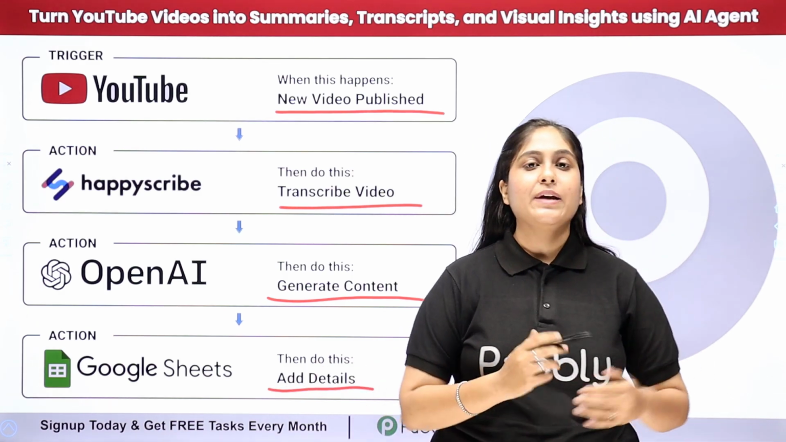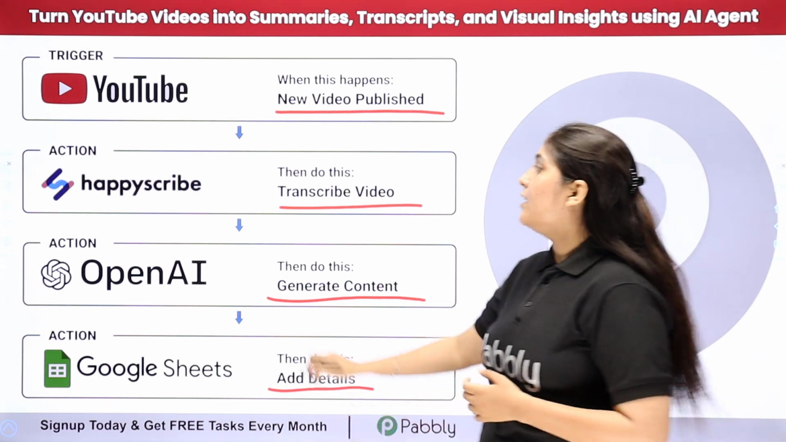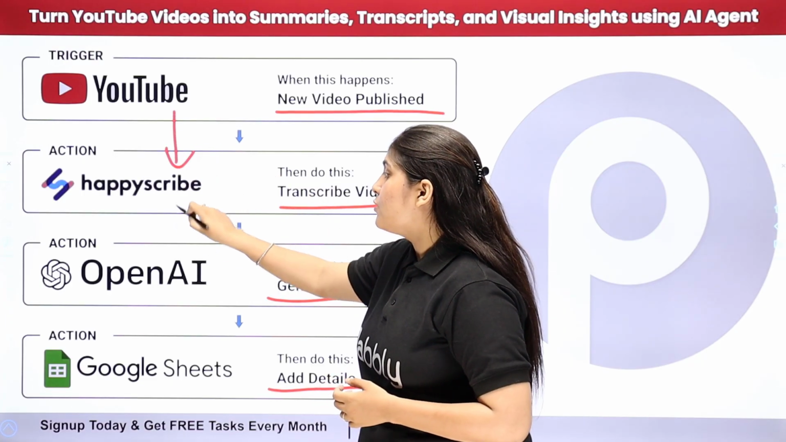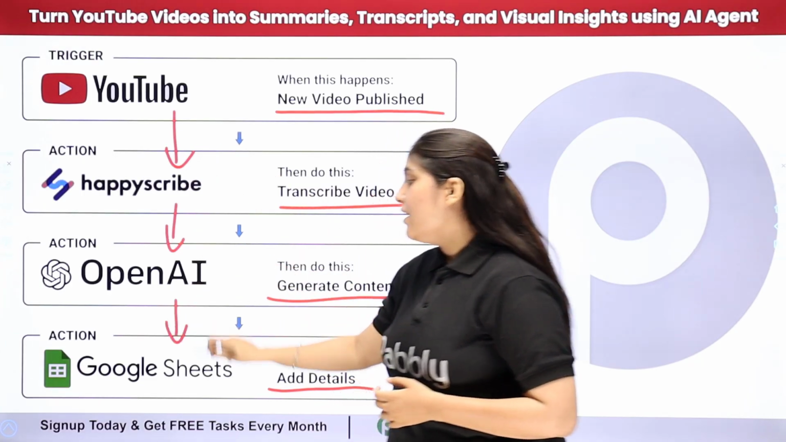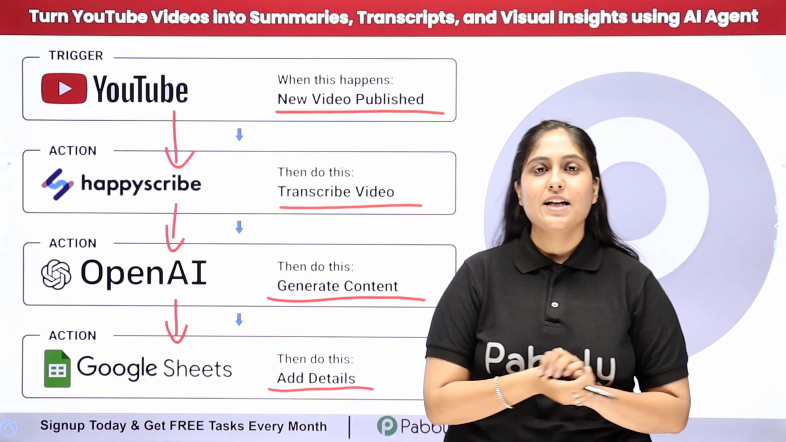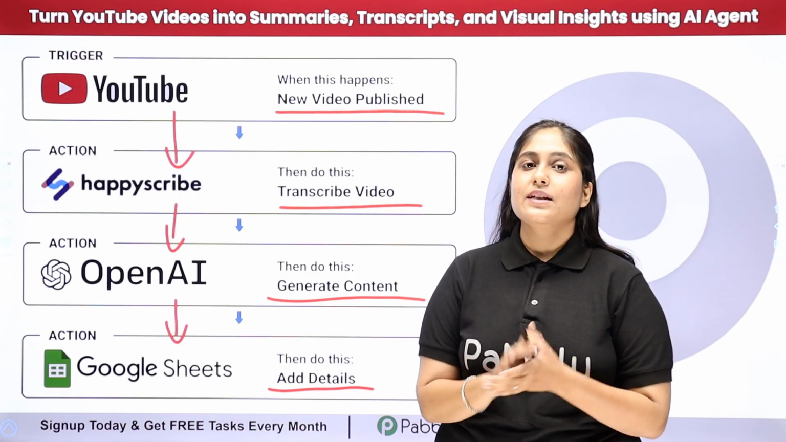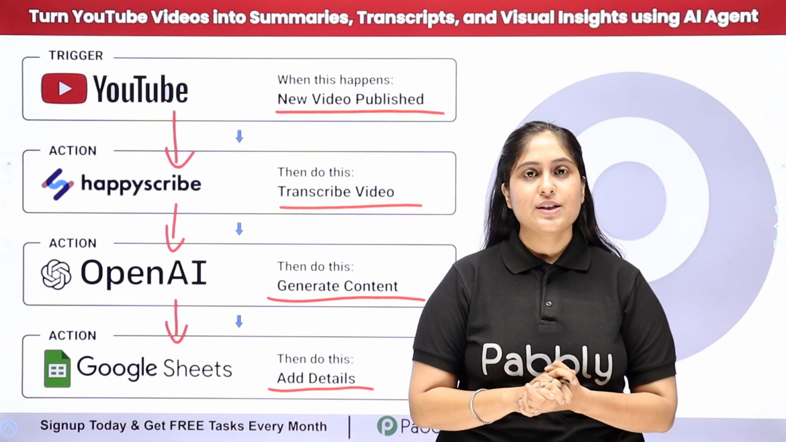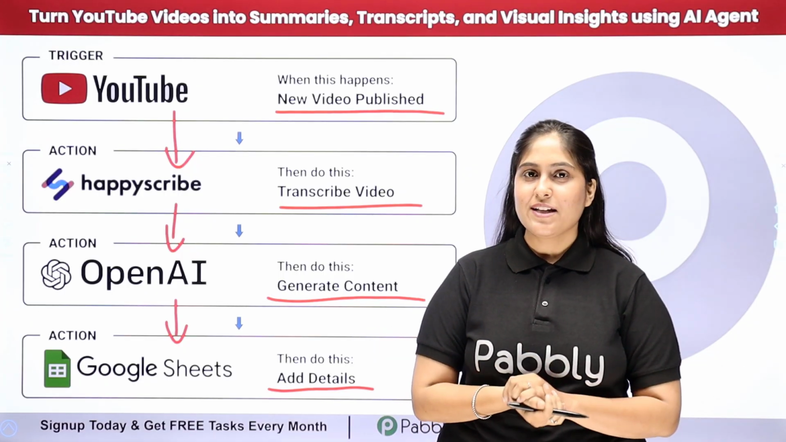So now here to automate the entire process, I need to connect my YouTube with my Happy Scribe account, OpenAI account and Google Sheets using an automation software named as Pabbly Connect. So now here to see the working of this automation and to learn this process step by step, let me take you all to my screen.